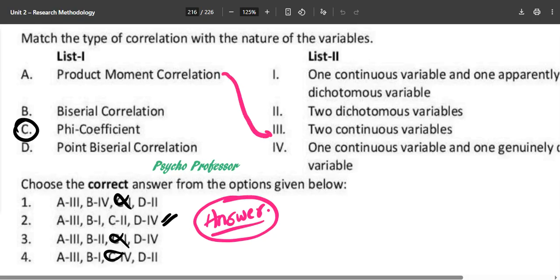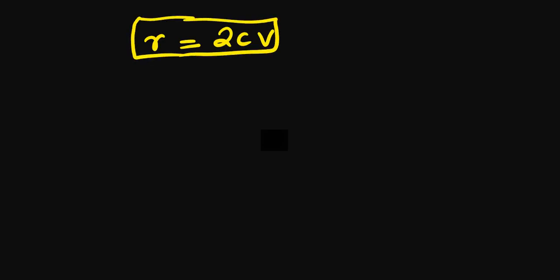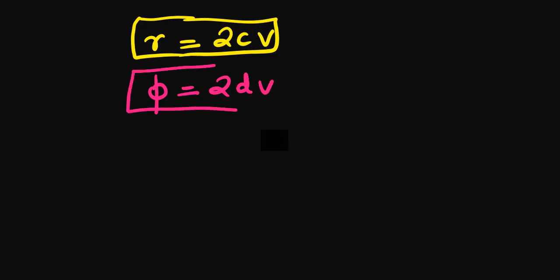Product moment correlation needs two continuous variables, so just remember this. For product moment correlation, you need two continuous variables. r equals 2CV. This is just improvisation; if you want, you can remember it like that as well. And for the phi coefficient, what do we need? 2DV, two dichotomous variables. We need this.